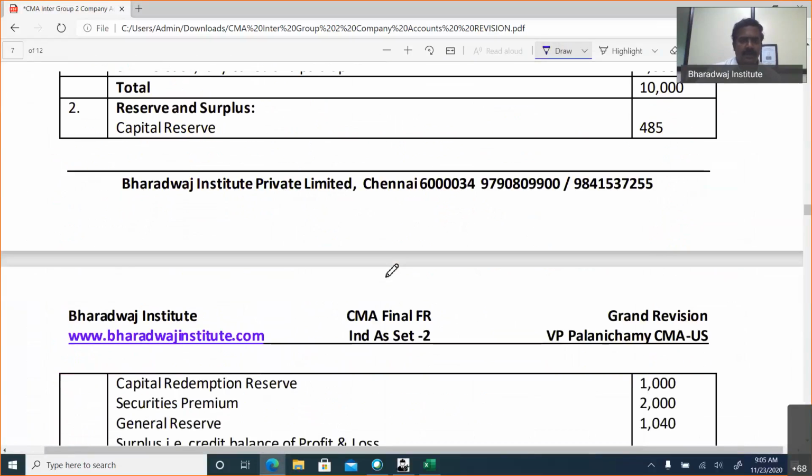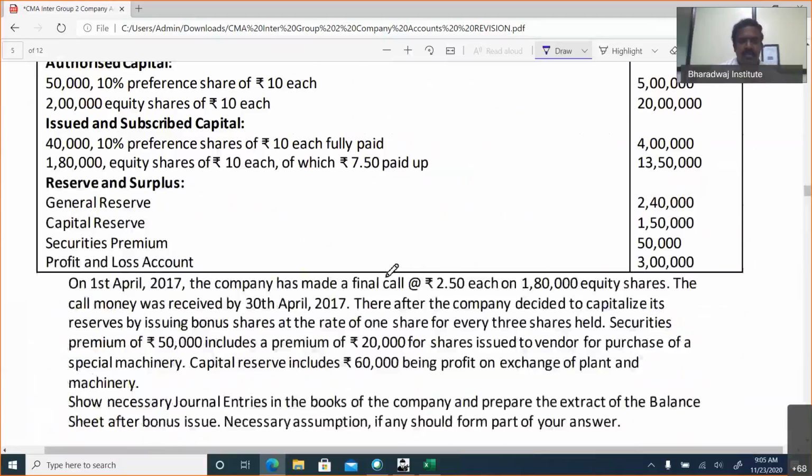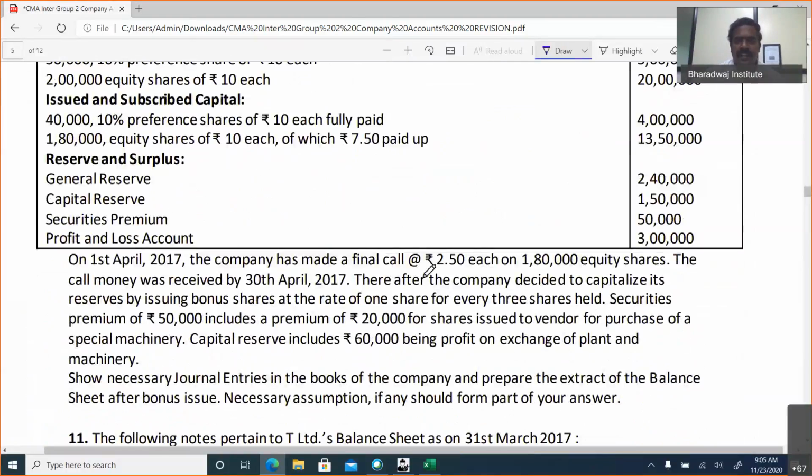Have you tried this problem? Bonus issue. We are making a final call on 1,80,000 equity shares and making it fully paid up. Now we have got 1,80,000 shares of 10 each after the final call. Then the company decided to capitalize its reserves for bonus issue. Securities premium of 50,000 includes 20,000 on shares issued to vendor for purchase of special machinery.